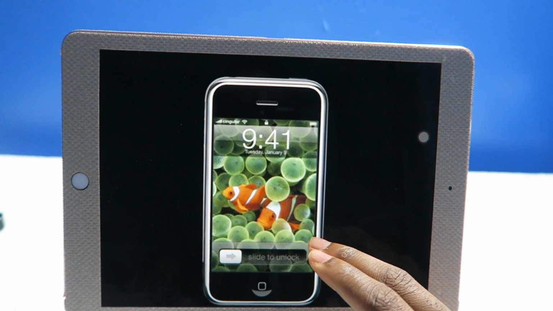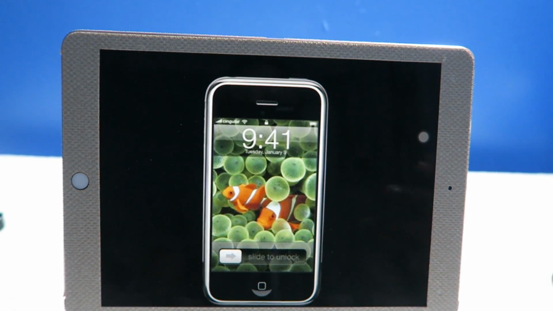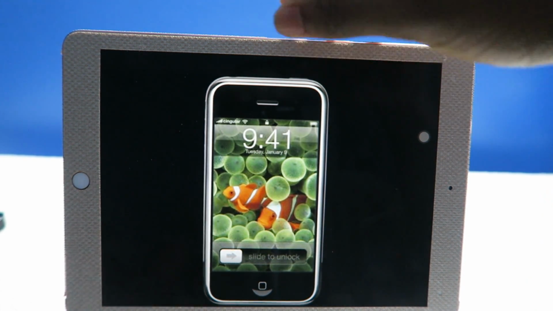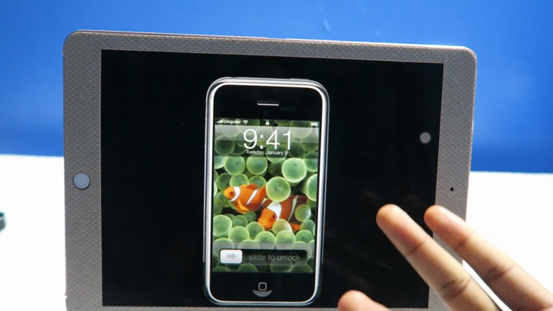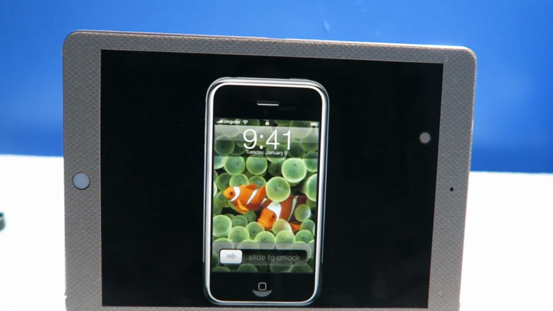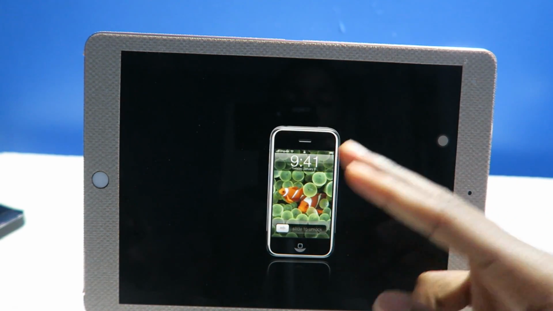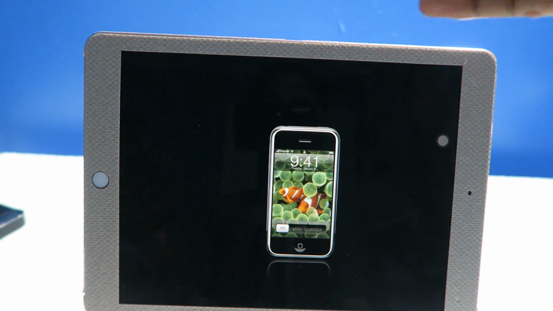It's a 3.5-inch display, touchscreen. This was a capacitive touchscreen, so back in the days you had those touchscreens where you gotta push on the screen hard, but this was a capacitive touchscreen, multi-touch. Samsung actually manufactured the chip inside. It only had 128 megabytes of RAM.